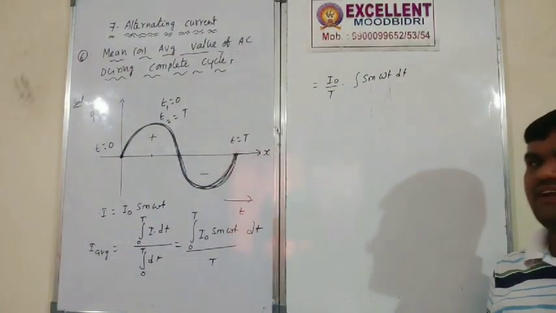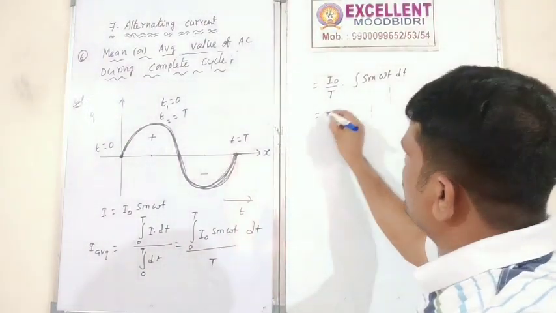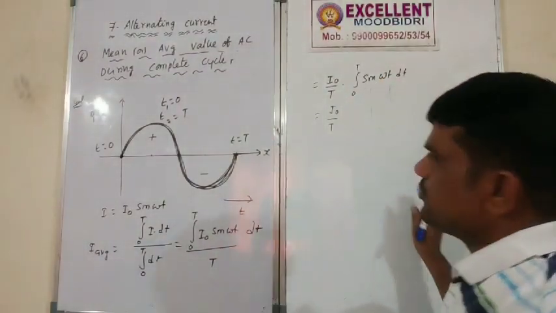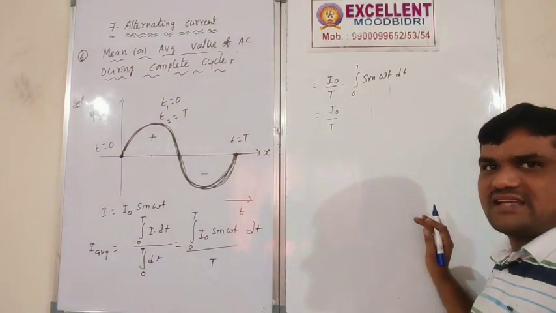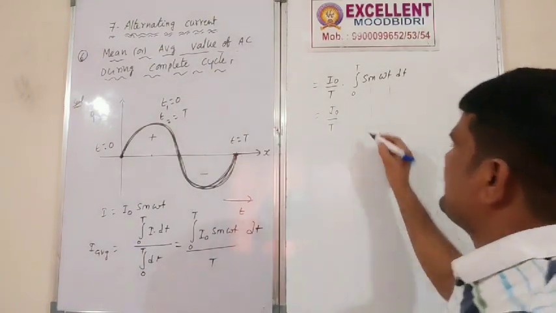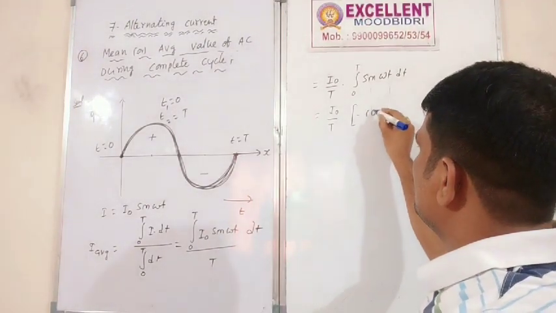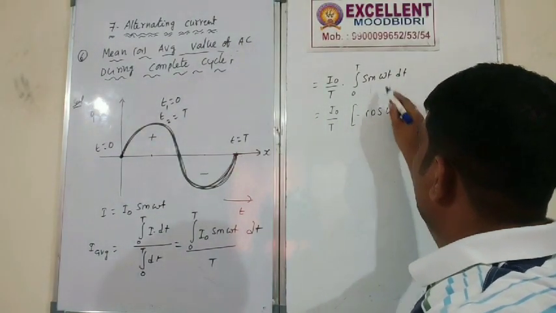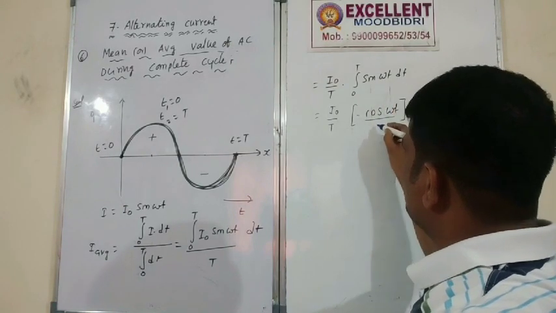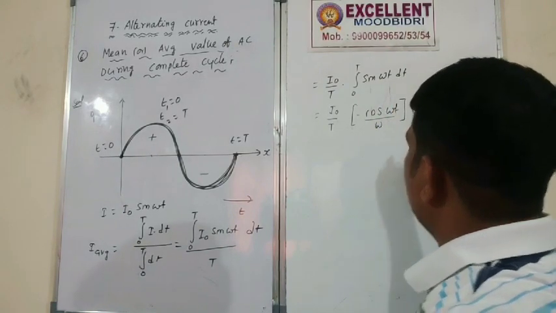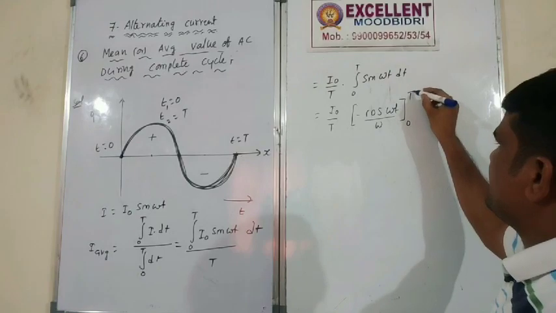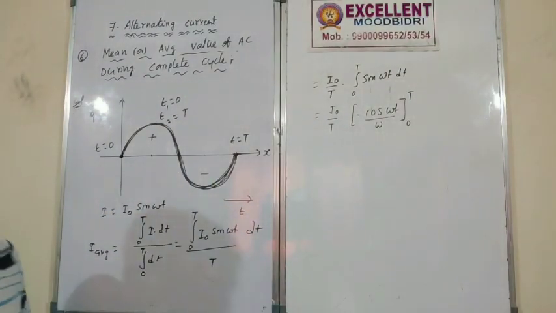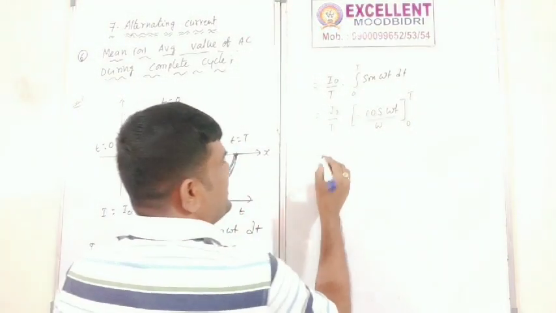The integral of sine omega t dt is minus cos omega t, correct? Omega is the different variable, therefore we divide by omega, from 0 to t. Omega you can also write here.